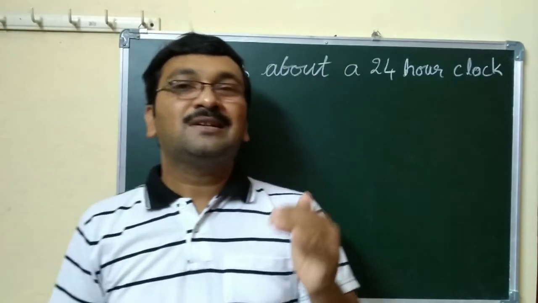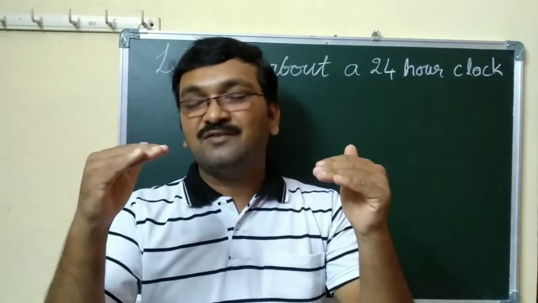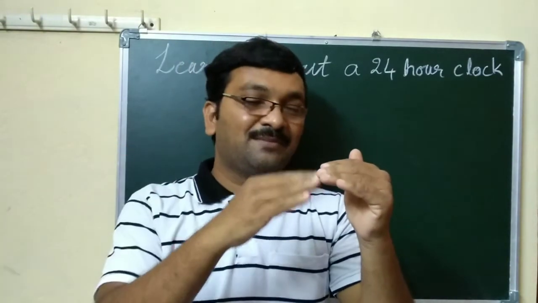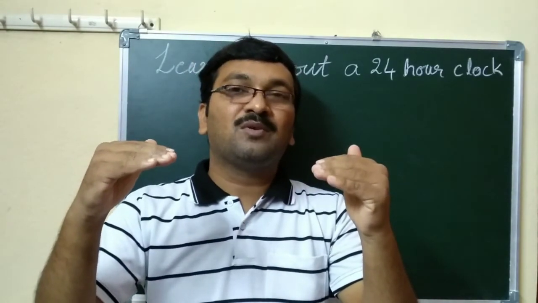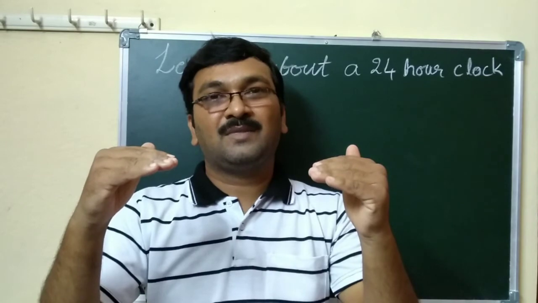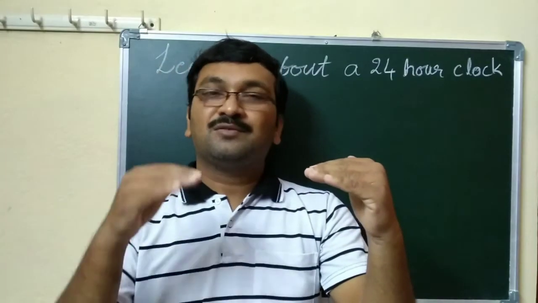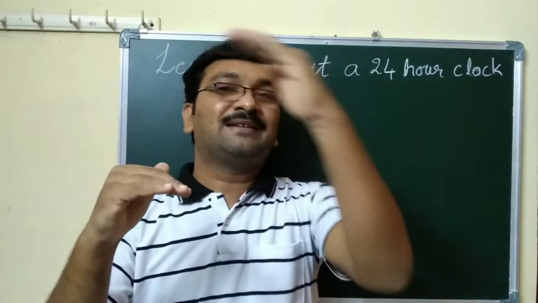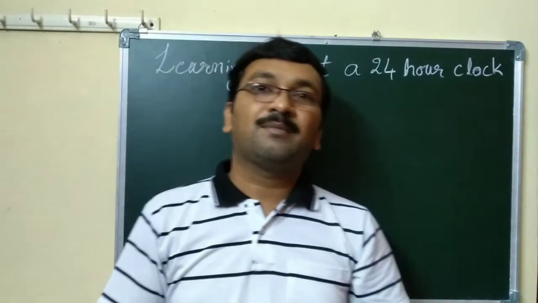From midnight 12 to noon 12, this duration is known as AM, anti-meridian. From noon 12 o'clock to midnight 12 o'clock is called PM, post-meridian.